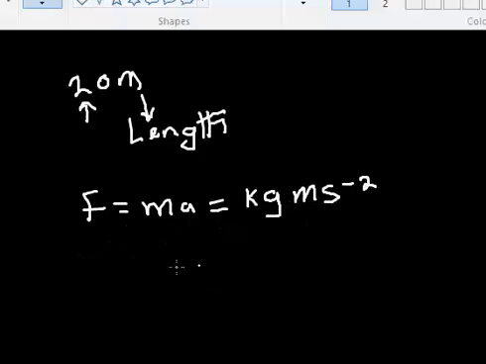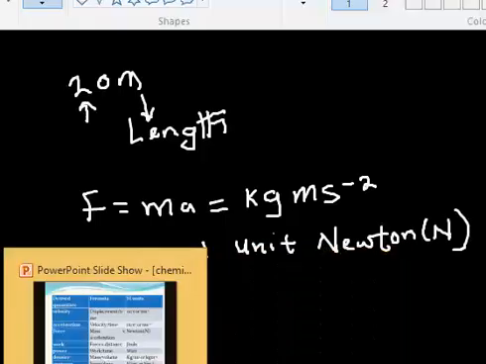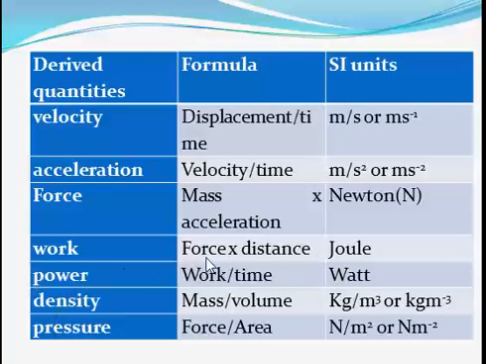But the SI unit is Newton, with capital letter N. I hope that is clear. The same happens with work, but instead of Newton meter, work is measured in joule, power is measured in watt, density kilogram per meter cubed. I believe that by the time you go through all these quantities and formulas, you get to know their derived units.